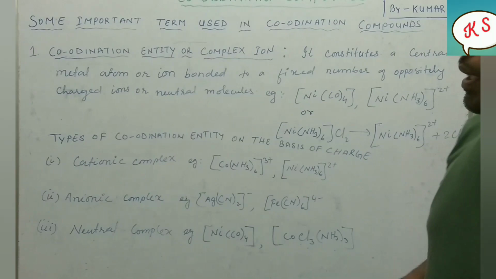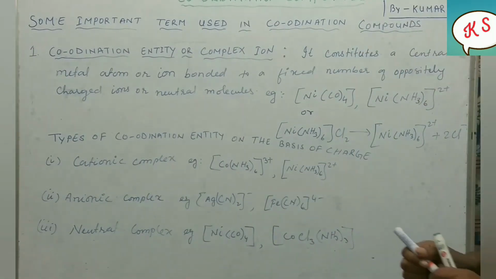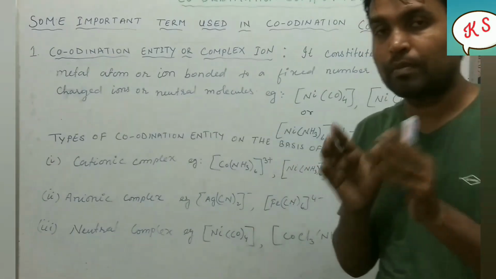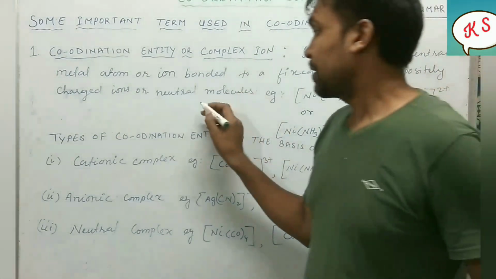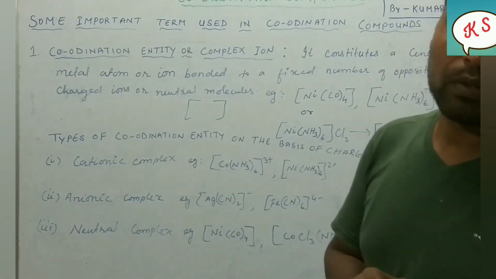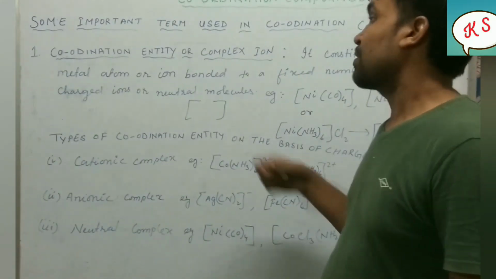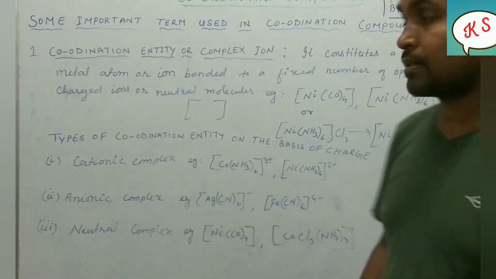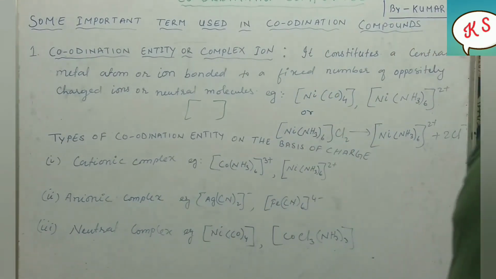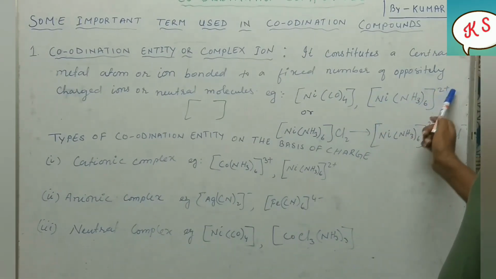Remember dear students, in short, in coordination entities, always remember those compounds which are given inside a square bracket. Inside this square bracket, those compounds which are given, we call them coordination entities, or complex ions. As you can see here, this is an example of coordination entities or complex ions. This is also an example of coordination entities or complex ions.